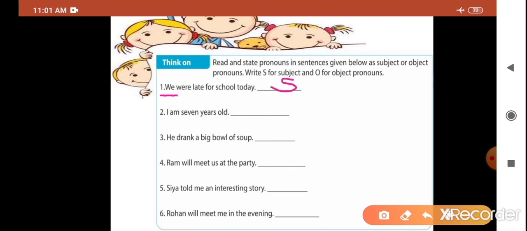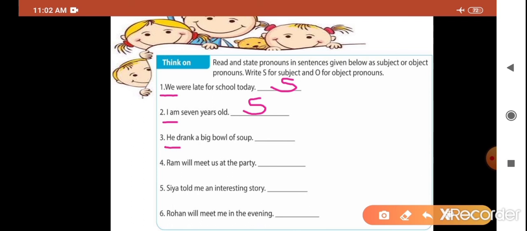Second, I am 7 years old. Yes, very good. I is the pronoun. Which pronoun? Subject pronoun. Very good. He drank a big bowl of soup. Very good.